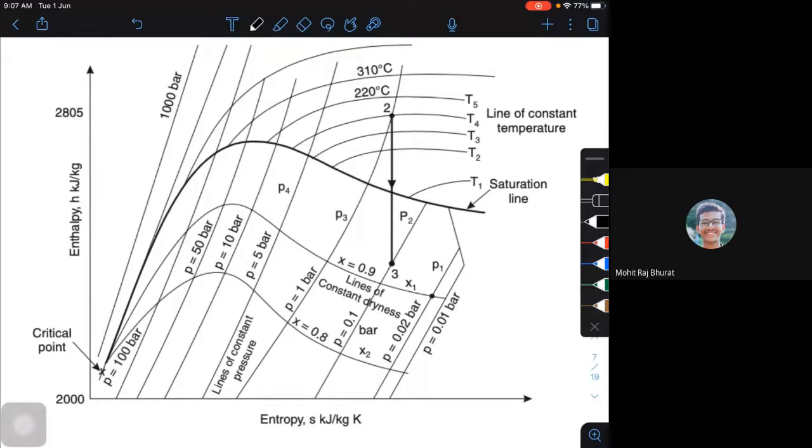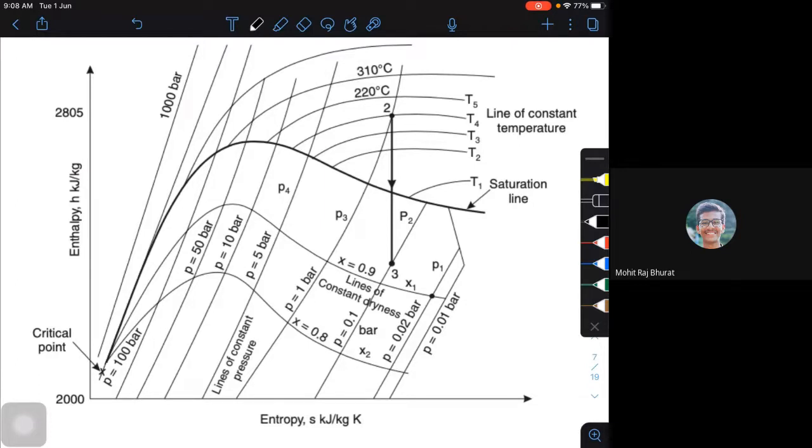Okay. Now, when you look at it closely, what are the values on this HS diagram? If you have a Mollier chart, please open it and have a look. On your x-axis, I have the entropy values. S is the entropy value, which will be in kilojoules per kg Kelvin.